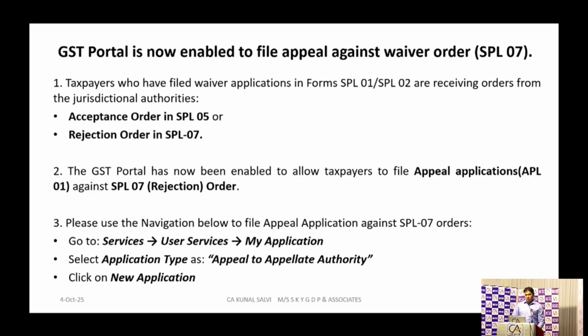The first is this recent amendment: the GST portal has enabled filing of appeal against the order passed under the amnesty scheme. That is, whatever SPL 1, SPL 2 the taxpayer has filed, if his waiver application is rejected by issuing the rejection order, that is SPL 07, the taxpayer can file his appeal against this order. So for filing this appeal, this form is now enabled.